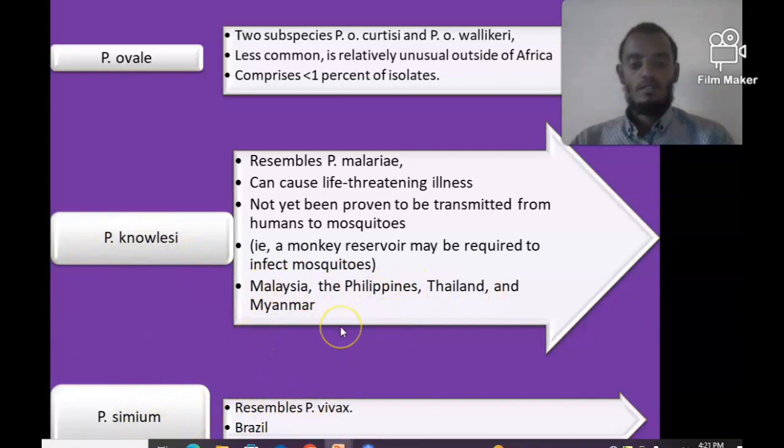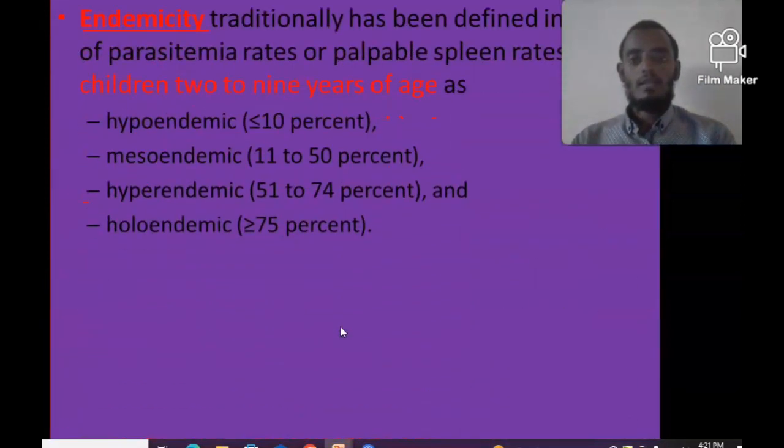So when we see some terminologies, endemicity can be divided into hypoendemic, mesoendemic, hyperendemic, and holoendemic. Endemicity has traditionally been defined in terms of parasitemia and also palpable spleen or splenomegaly. Parasitemia means the level of parasite in the blood, and it is evidence of acute infection.